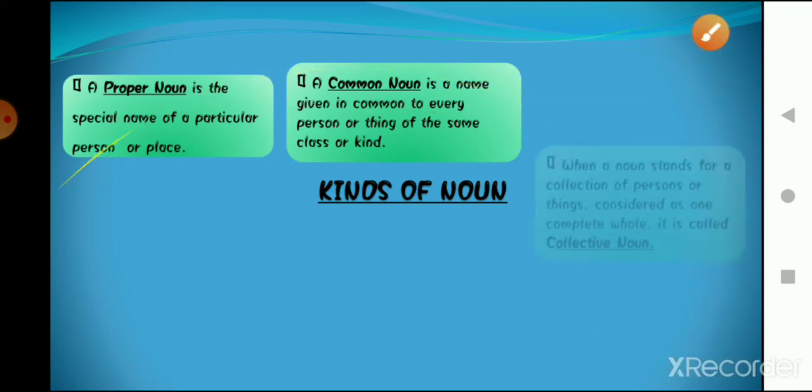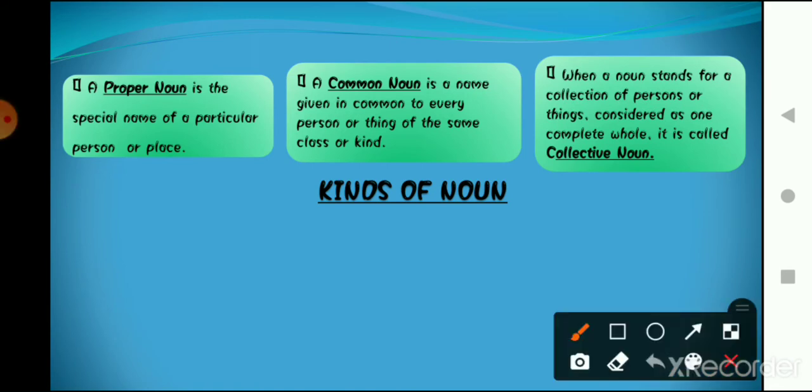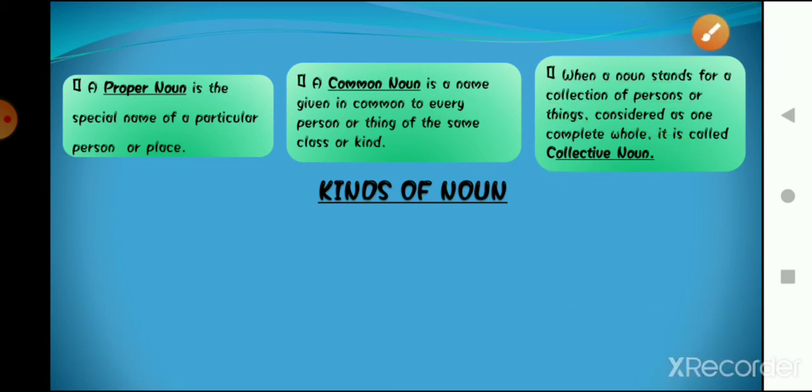Then other than common noun, the third type of noun is collective noun. What is a collective noun? When a noun stands for a collection of persons or things, that is known as a collective noun. For example, if we say that this is a bunch of flowers, here the word bunch is known as a collective noun.